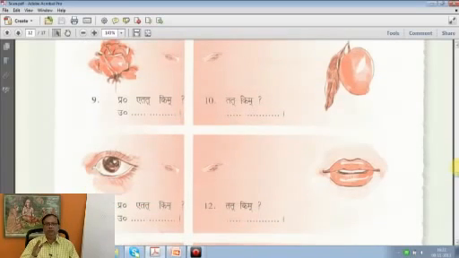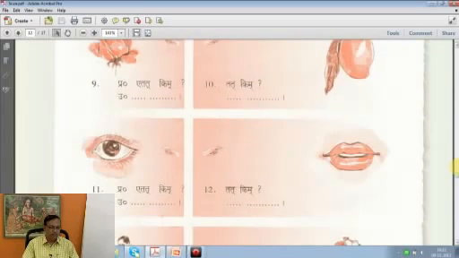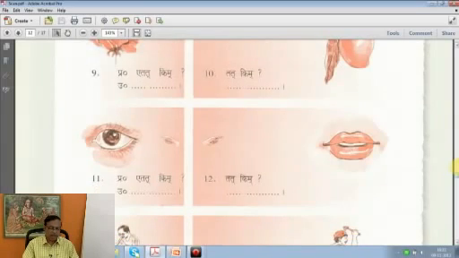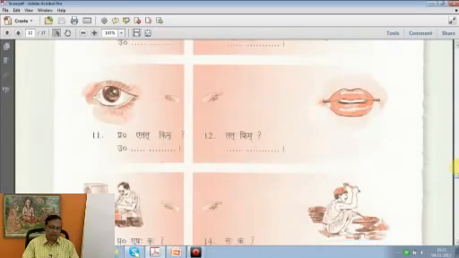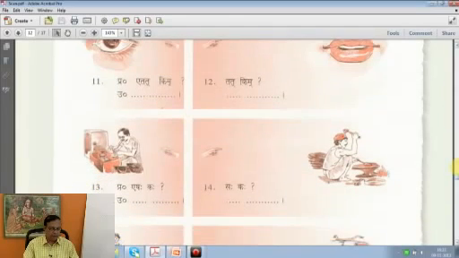So, Tat Kim, in the question itself, half the answer is there. Tat is that. Tat Phalam. Etat Kim, Etat Pushpam, something like that. Etat Kim, Etat Netram. This is an eye. Tat Kim, Tat Mukham. We just studied that on the previous page.